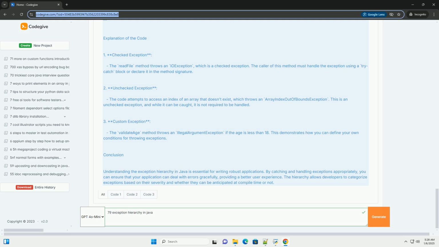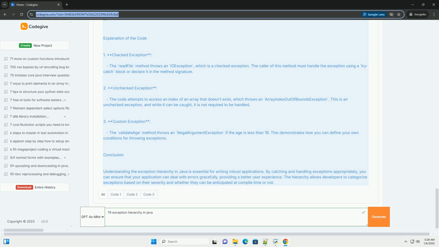2. Unchecked exception. The code attempts to access an index of an array that doesn't exist, which throws an ArrayIndexOutOfBoundsException. This is an unchecked exception, and while it can be caught, it is not required to be handled. 3. Custom exception. The validateAge method throws an IllegalArgumentException if the age is less than 18. This demonstrates how you can define your own conditions for throwing exceptions.